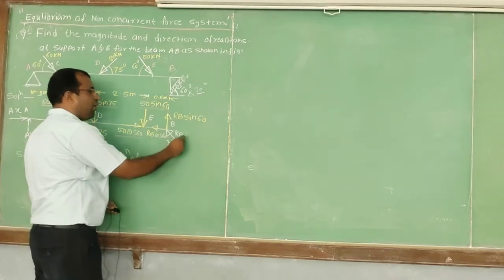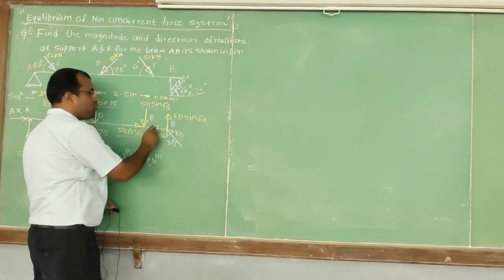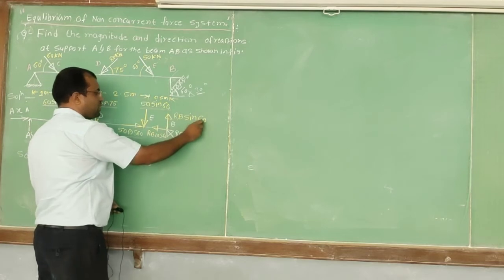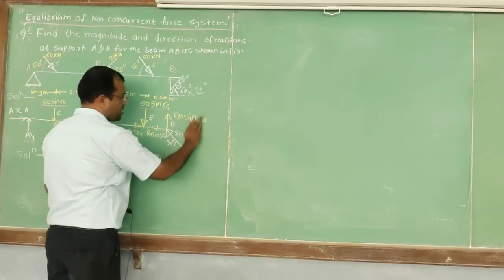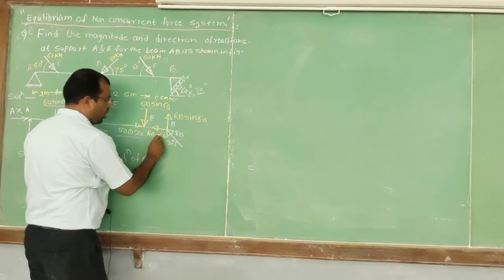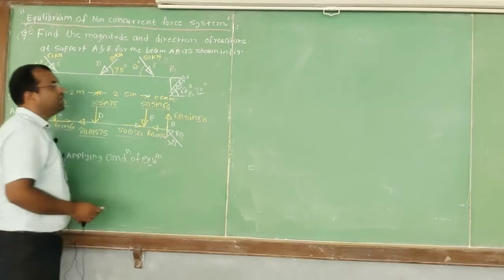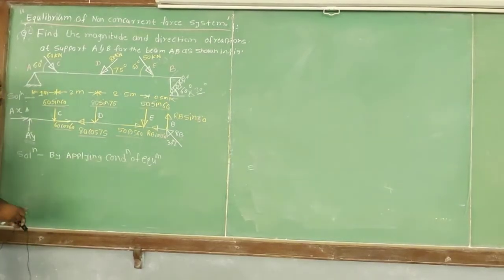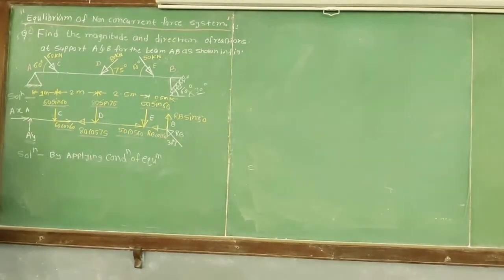Similarly, I have resolved RB into its two components, RB sine of 30 and RB cos of 30, because the angle with respect to horizontal is 30 degrees. Now they have asked us to find the reactions at end A and at end B, that is RA and RB. For that we have to apply the conditions of equilibrium.